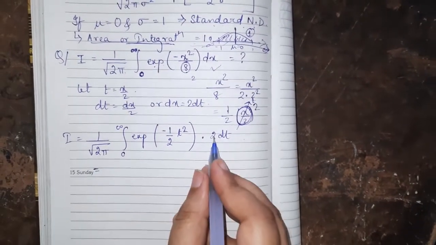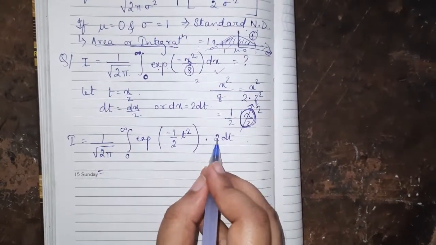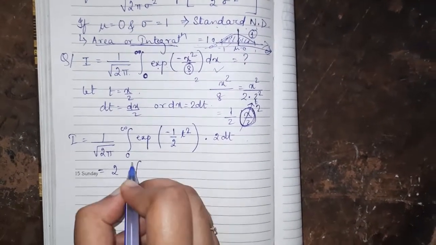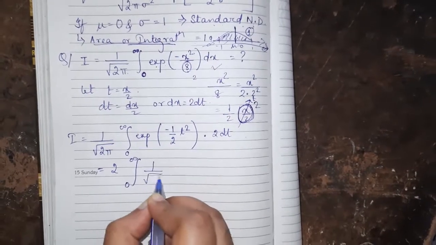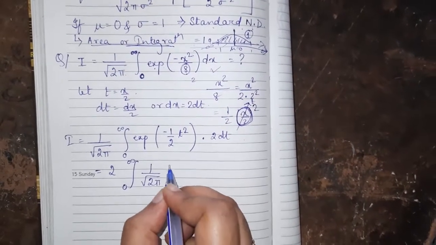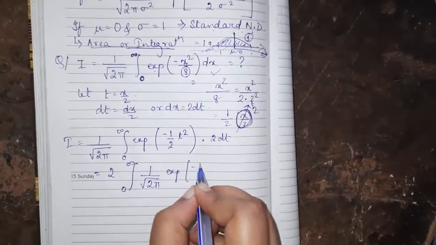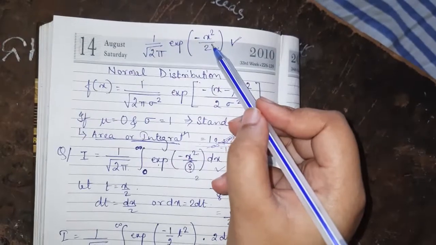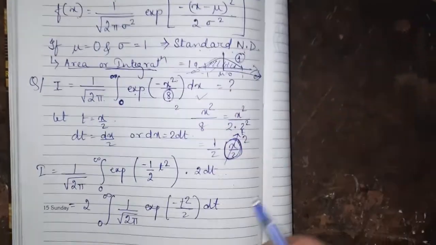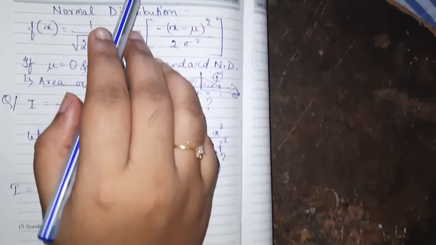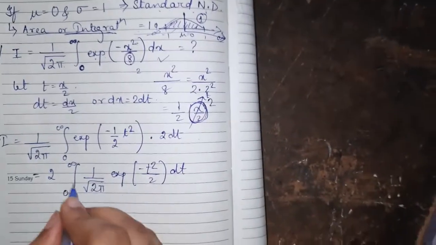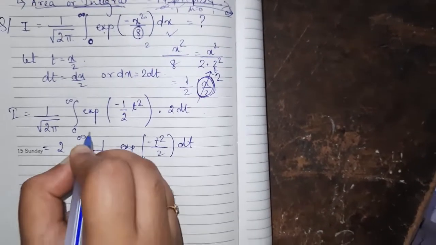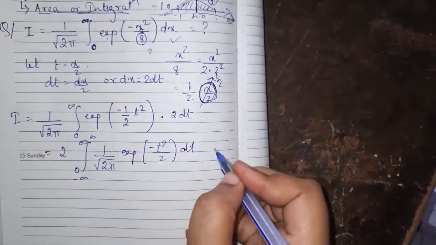Okay, so this 2 can come outside and it is whole integration of 0 to infinity 1 by root over 2 pi exponential of minus t square by 2 dt, same as this standard normal function. Now we know that if this integration had been from minus infinity to infinity, its result would